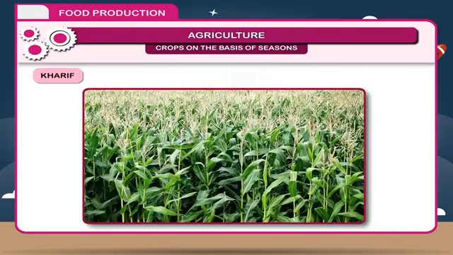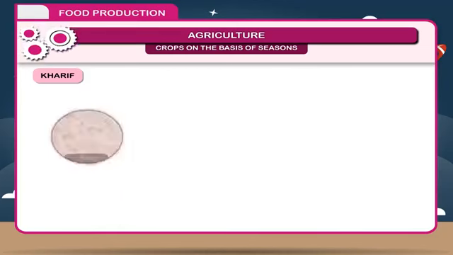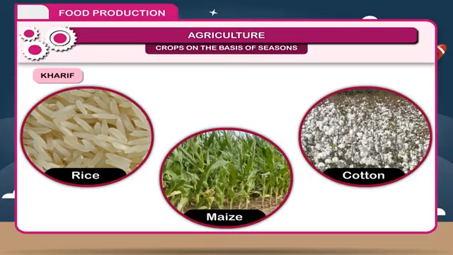Kharif. These crops are sown in June and July and harvested in September and October. These are also called summer crops. For example, rice, maize, cotton, etc.